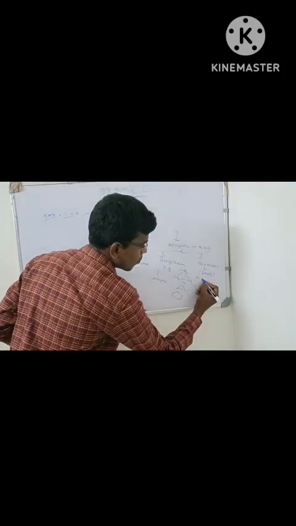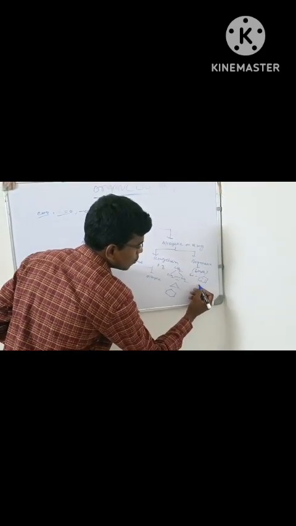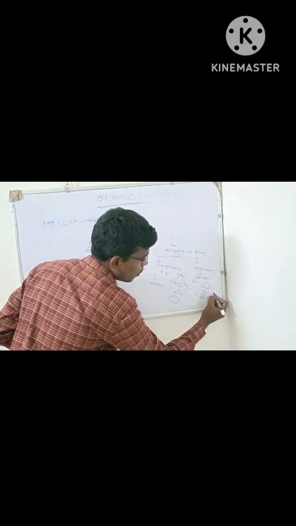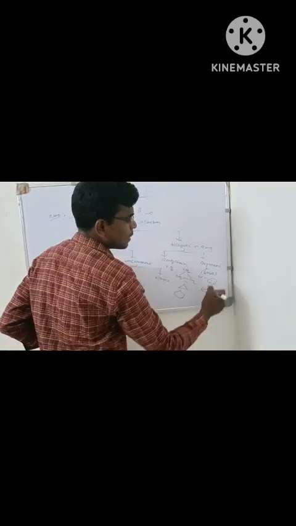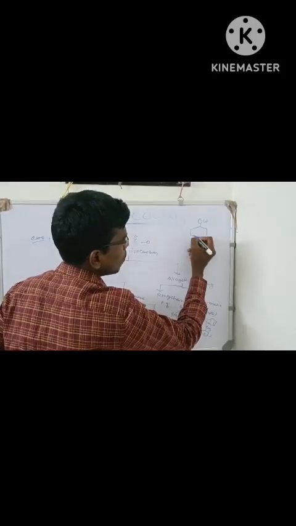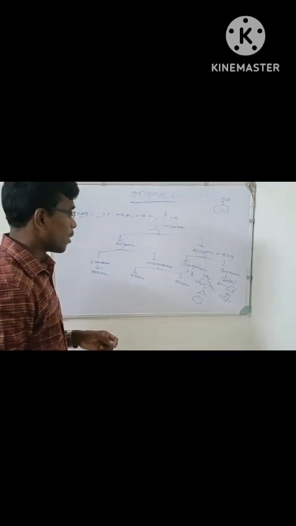Examples: benzene, toluene, phenol. These are the examples of aromatic compound.